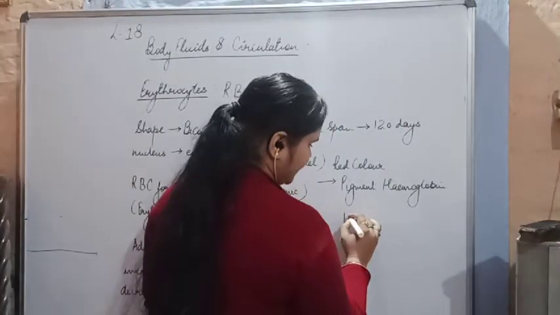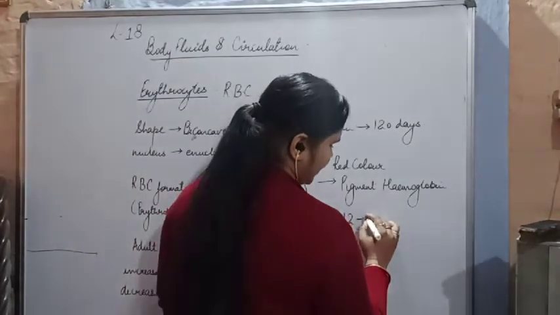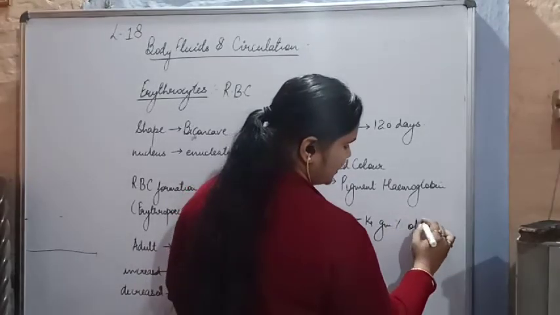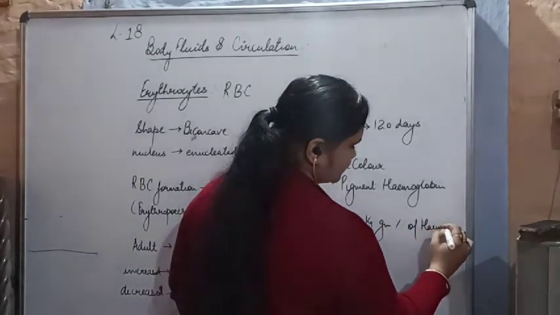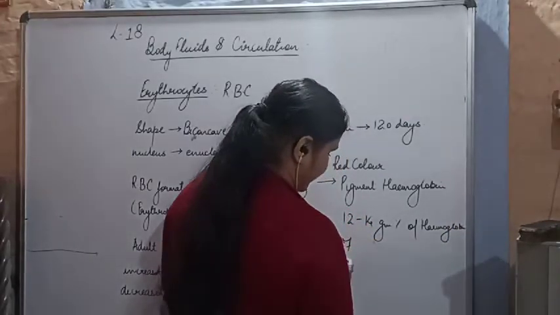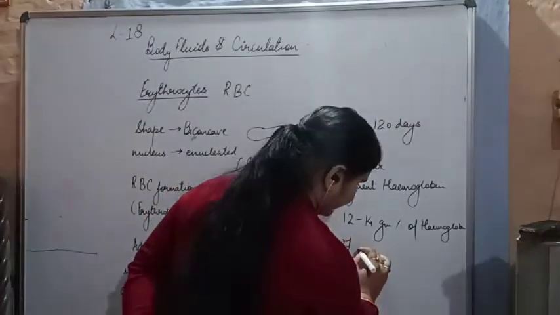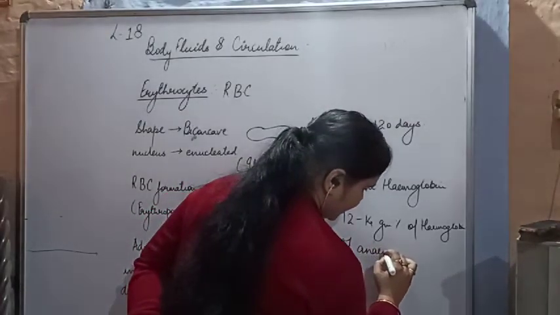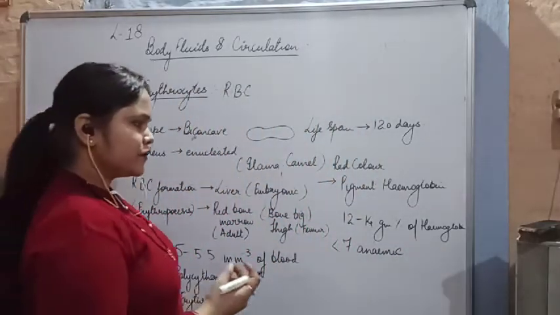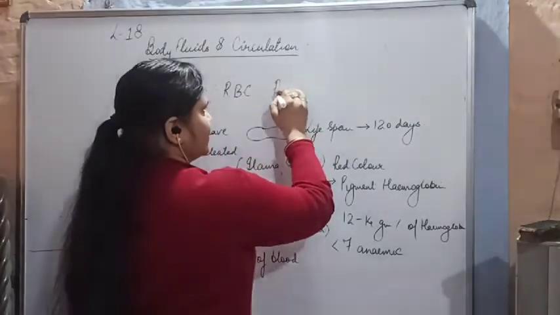A human being should have 12 to 14 gram percent of hemoglobin. If the level of hemoglobin decreases to less than 7, a person is considered anemic. So what are the functions of erythrocytes? Let's see them.